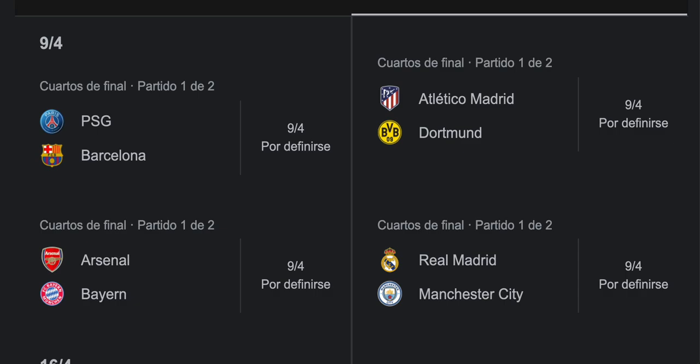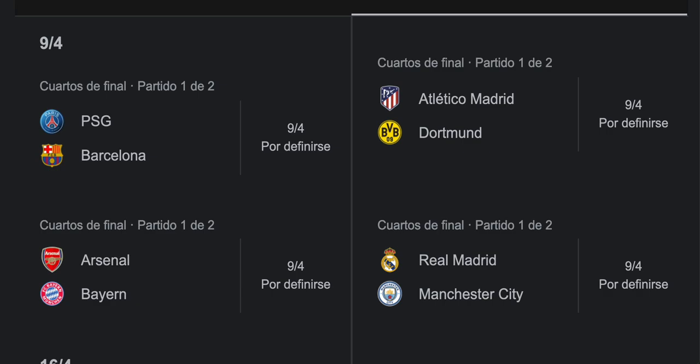About this match, I think that this will be a very close series, but in the end, PSG is going to qualify, because they have a better team, better players. Even though this is one of the worst versions of PSG in the last 5-7 years. The first game will be played in France, and the second leg will be played in Barcelona, Catalonia.